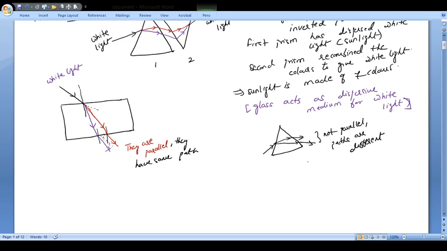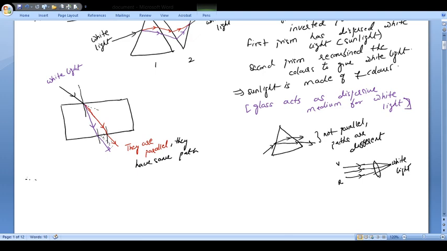Now see here, if you have parallel rays, okay, अगर ये सारे different colors हैं और ये parallelly आ रहे हैं, तो आपके आँख के लेंस से टकरा के what will happen is they will again get focused at one point and giving you a white light. अगर ये Vibgyor है, so they will again give you a white light. So same thing is happening here also in case of a glass slab. Here you find that the dispersion is going to be there, but the dispersion is not seen in glass slab,